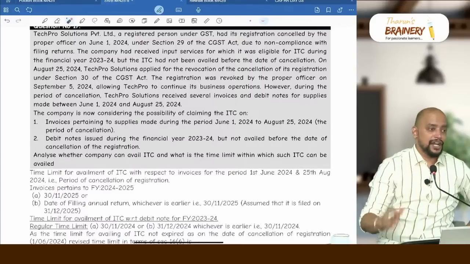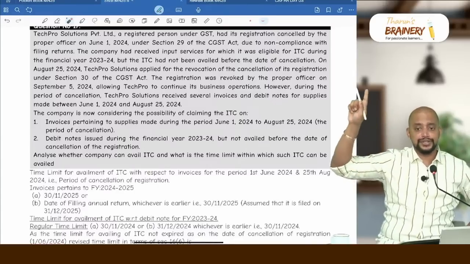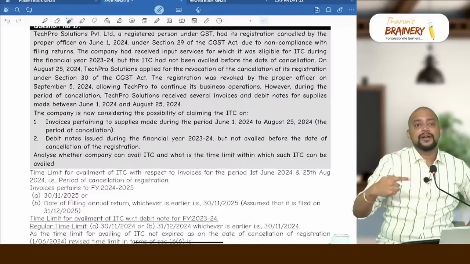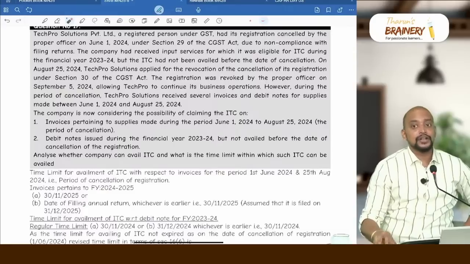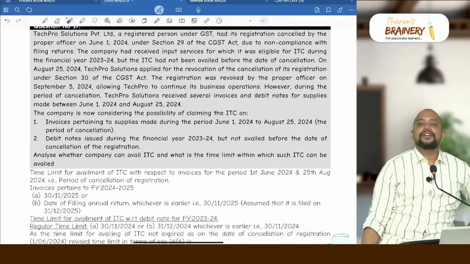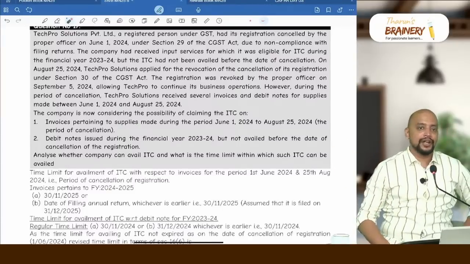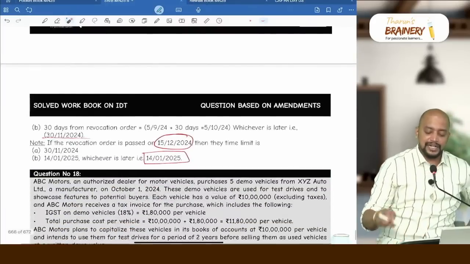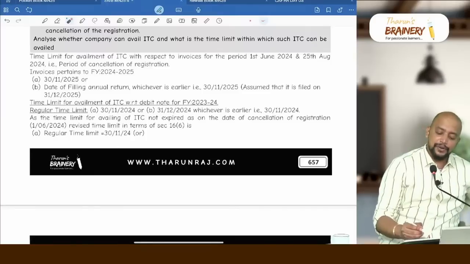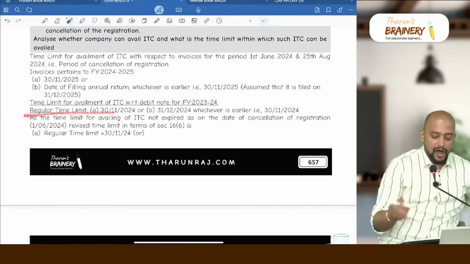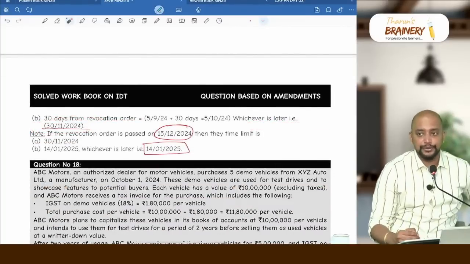30th November 2024 or date of filing and return, whichever is earlier, that is 30th November 2024. B, 30 days from the date of revocation order. What is the revocation order? September 5, 2024 plus 30 days, that is October 5, 2024. Whichever is later is 30th November 2024 only. So the regular time limit is only later. So 30th November 2024 only will be taken. Is it clear here? So the regular time limit or the 30 days from revocation order, whichever is later, that is 30th November 2024.